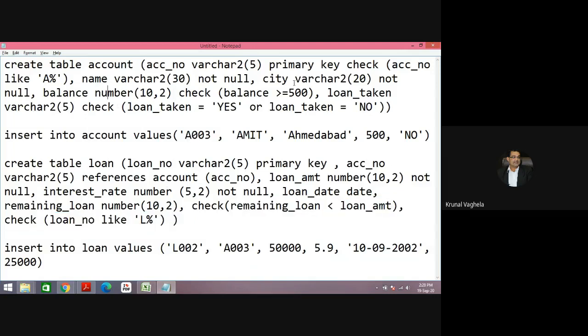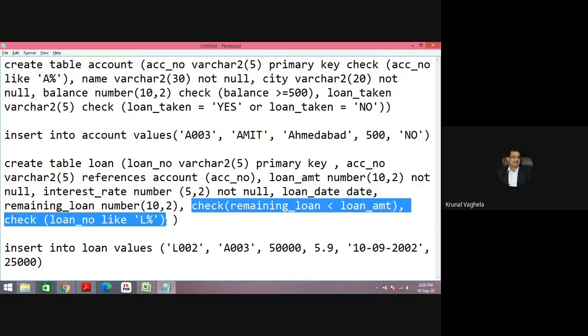Here, no problem, because here you are not nominating any foreign key. So here you can have the check constraint just after the column. Here, this is just after the column, but not here. Here I have kept all the check constraints at the last.